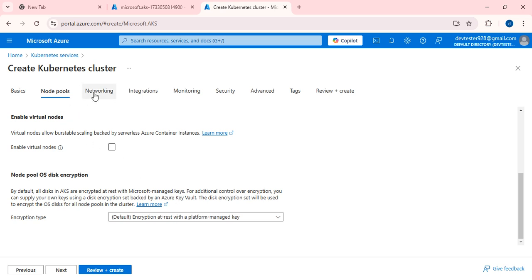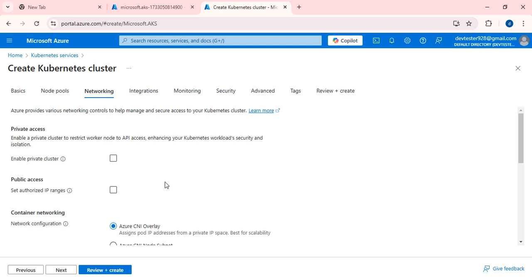And networking: if you go to networking, private access, enable a private cluster. If I enable this private cluster to restrict worker nodes to API access, it will restrict the worker node's API access, enhancing your Kubernetes workload security and isolation. Here, with the help of the network, we are simply isolating. If I enable this, the worker node will not be able to access the API.